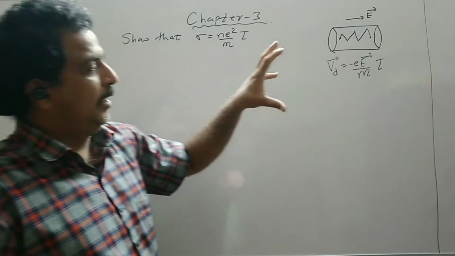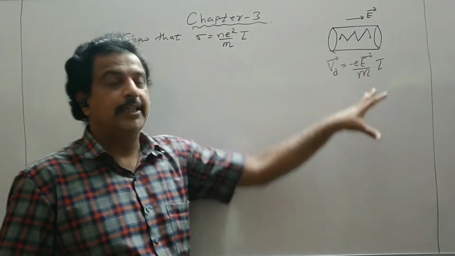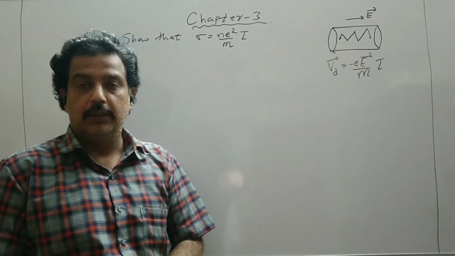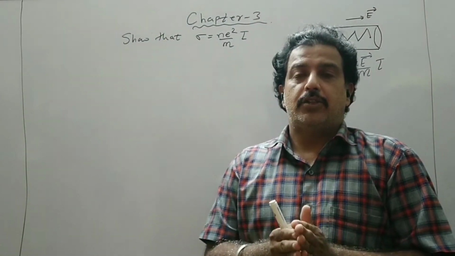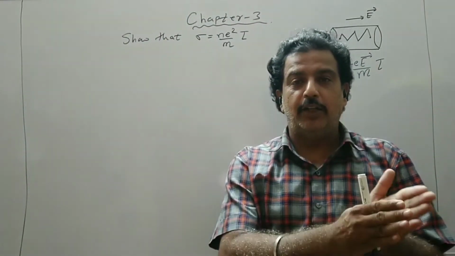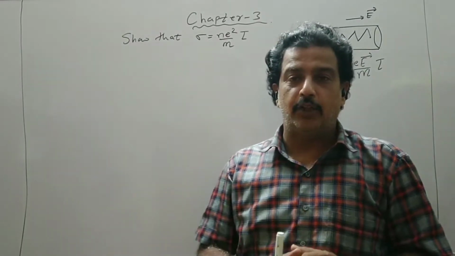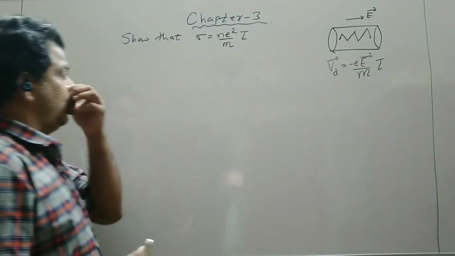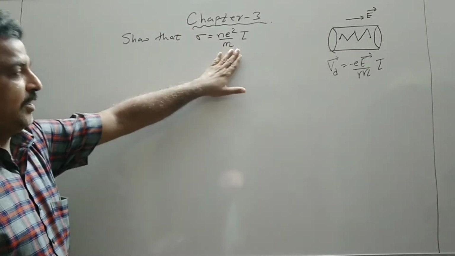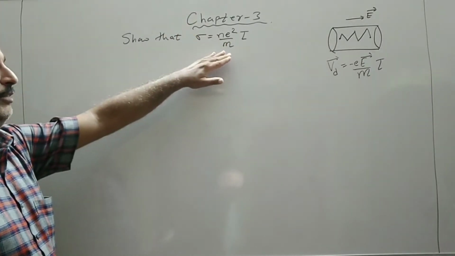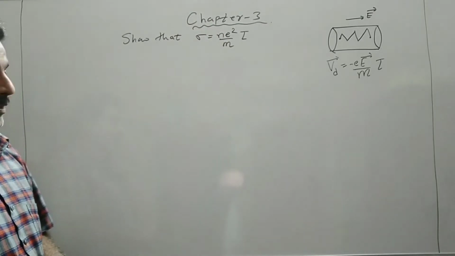So last lecture we concentrated on the drift of electrons. Because of the drift, the amount of charge is transported from one end of the conductor to the other end. Now we have to show the conductivity is this much, or you can say the resistivity, which will be the reciprocal of this.